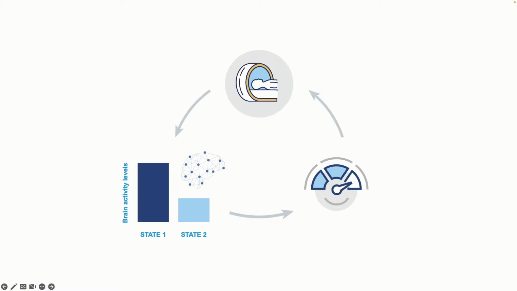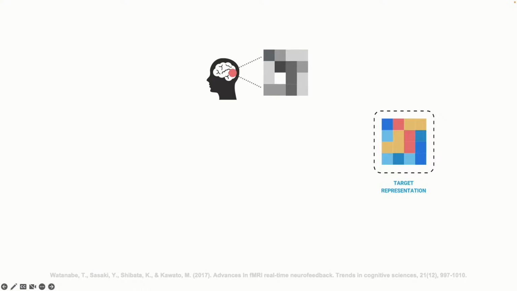fMRI neurofeedback is a form of biofeedback training in which information about brain activity is given to participants in real time. With that feedback, participants learn to identify and modify their brain activity levels. Decoding neurofeedback is a novel approach for fMRI neurofeedback.